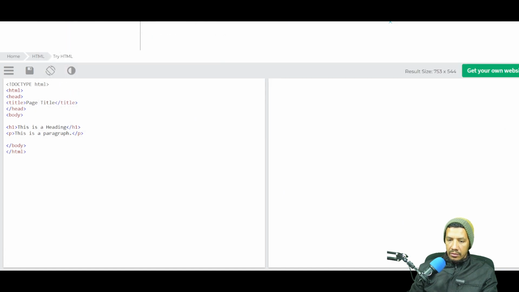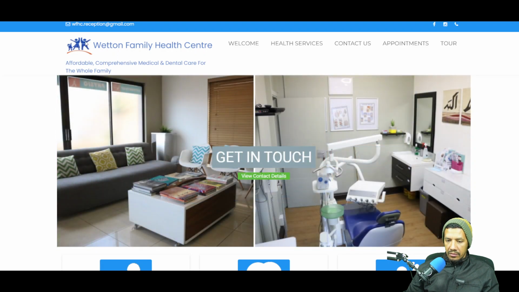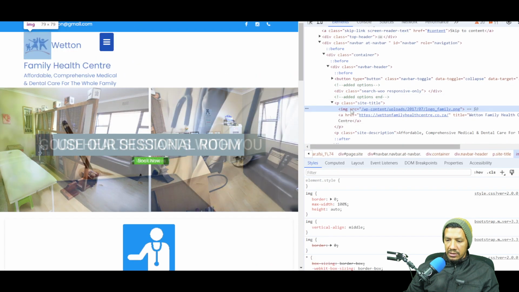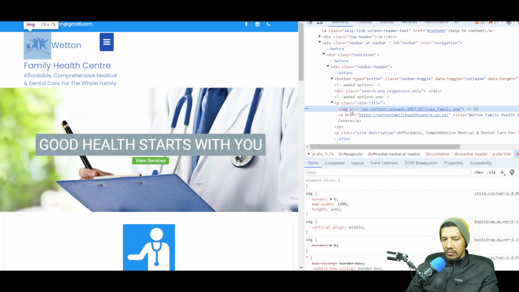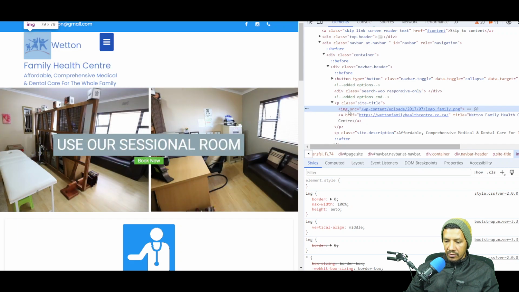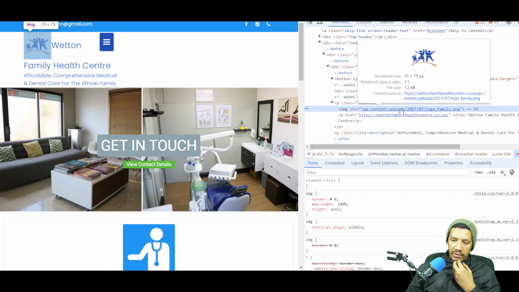You go to this website, Veteran Family Health Center. Okay, so this is a web page. If I hover over something and right click on it, it will actually focus on that specific element. So that's that image over there. On this website, that little icon is an image, and this is an IMG tag, which stands for image, and SRC is the source. That is the address of where the image sits on the server.